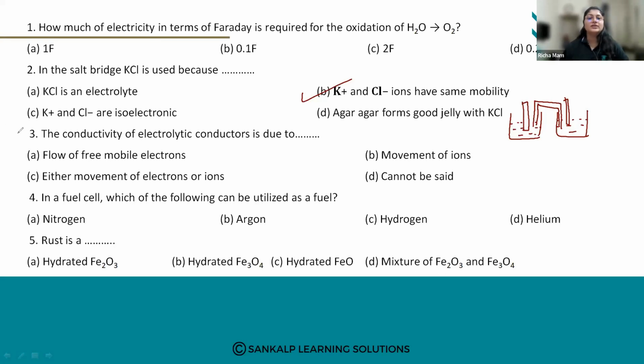So moving further, the next question. The conductivity of electrolytic conductors is due to A, flow of free mobile electrons, B, movement of ions, C, either movement of electrons or ions, and D, cannot be said. So we have seen this in the concept part, in the last slide.